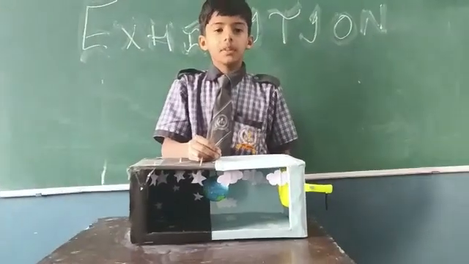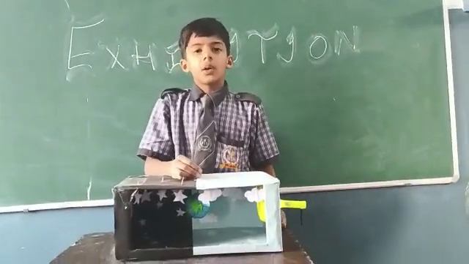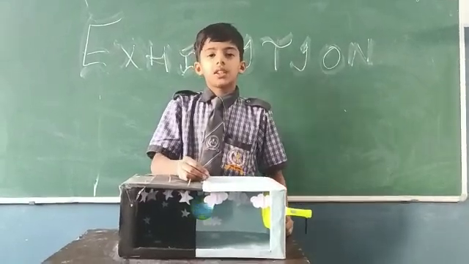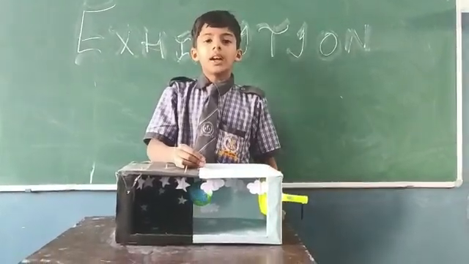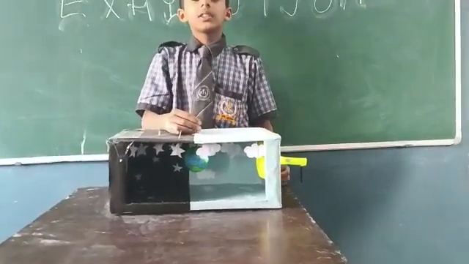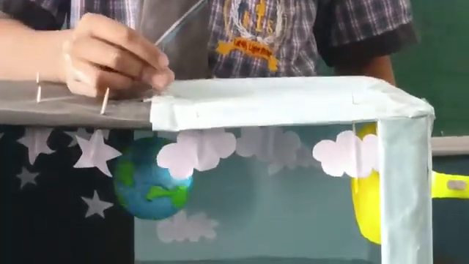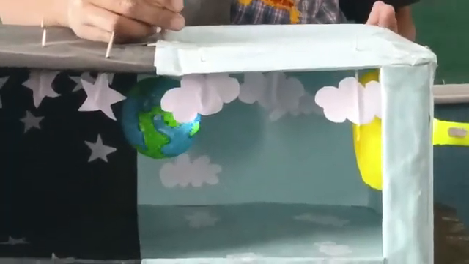My topic name is day and night. The earth spins like a top from west to east on its own axis. The earth's axis is an imaginary line that passes through its center. This movement is called rotation.